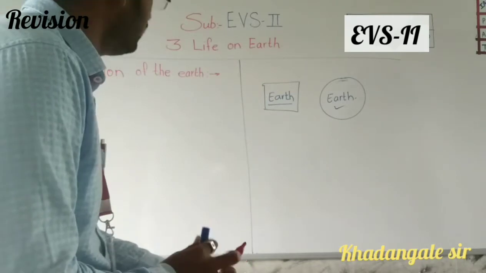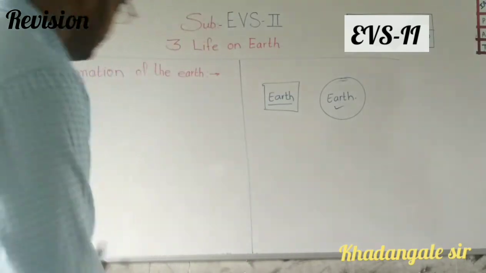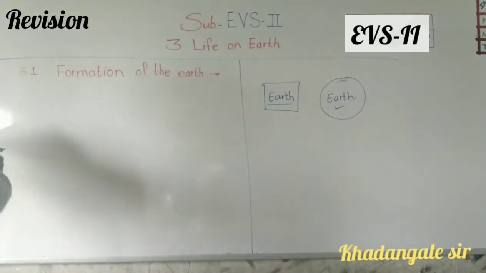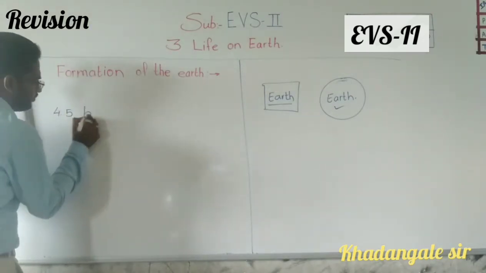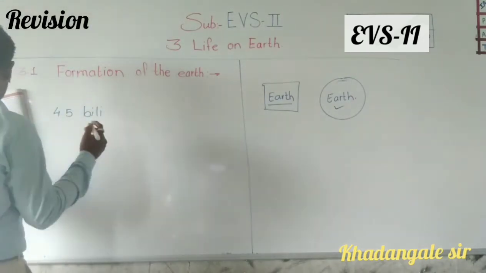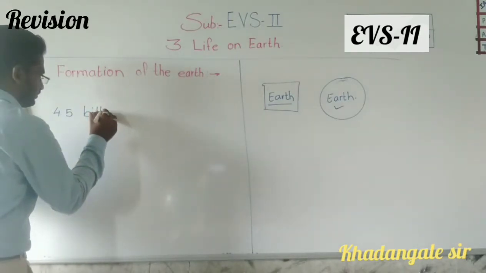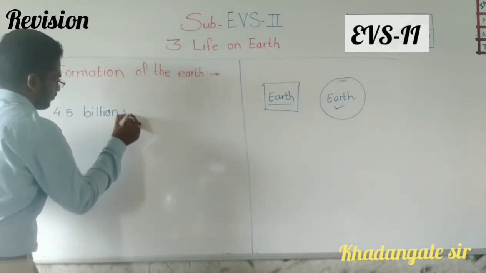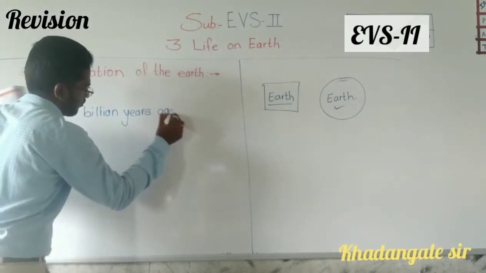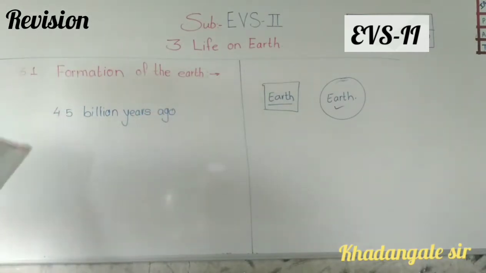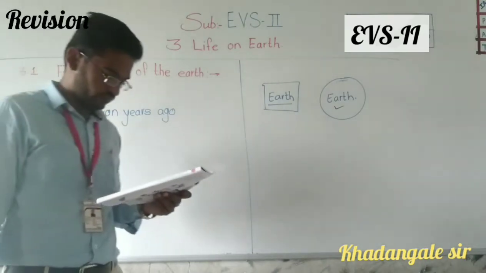I'll write on the board. 4.5 billion years ago.